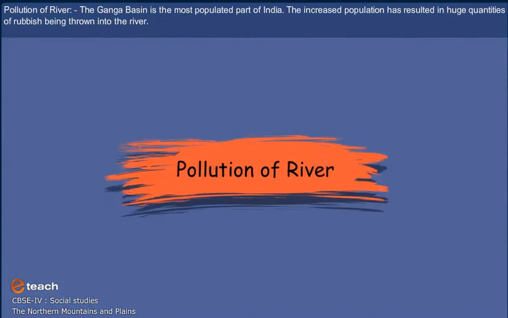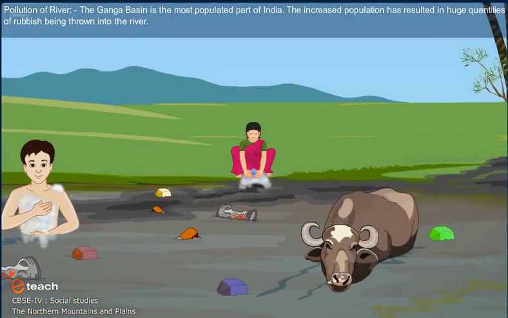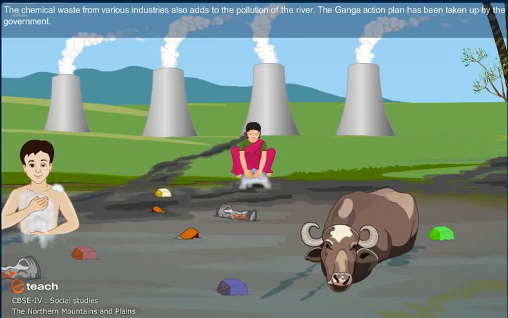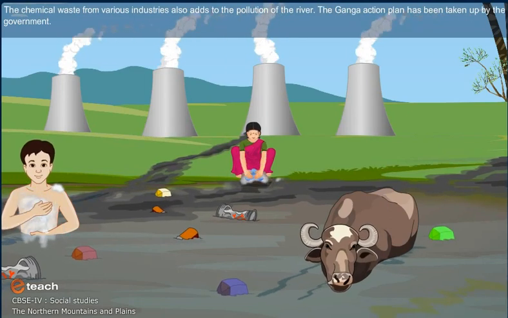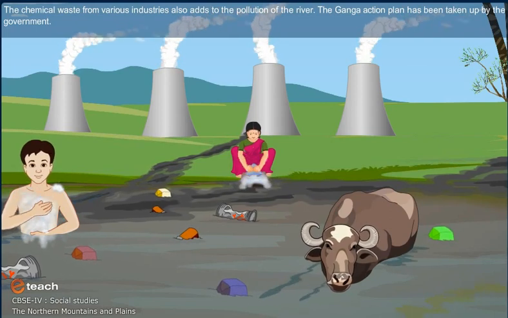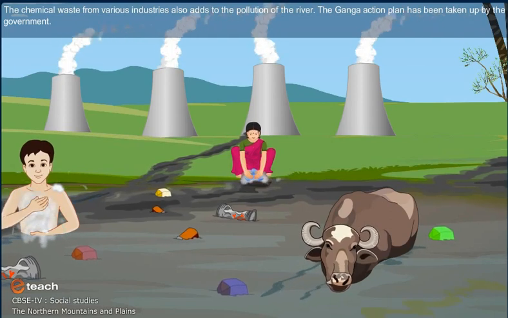Pollution of the river. The Ganga basin is the most polluted part of India. The increased population has resulted in huge quantities of rubbish being thrown into the river. The chemical waste from various industries also adds to the pollution of the river. The Ganga Action Plan has been taken up by the government.